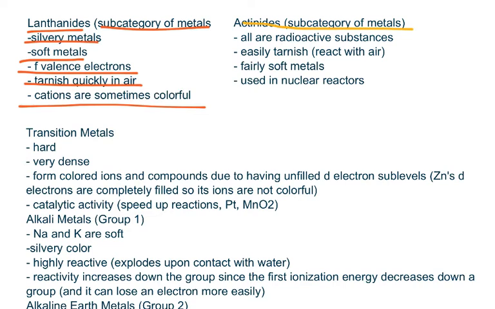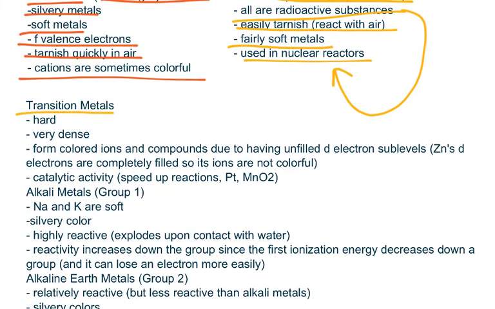They are all radioactive substances. They easily tarnish or react with air. They are fairly soft metals, and because they are radioactive substances, they are used in nuclear reactors. Now we have the transition metals. The transition metals are typically hard, typically very dense. They typically form colored ions and compounds due to having unfilled d-electron sublevels.